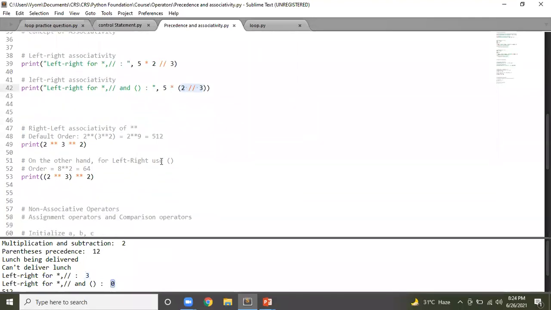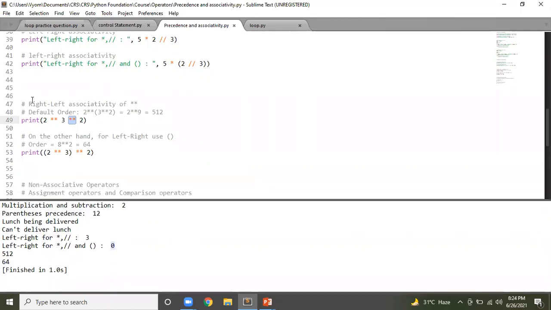Now there is an exception in this, and that exception is the exponent. In case of exponent, the associativity is from right side to left hand side. So first the right hand side part will get calculated, and then the left hand side part. So it becomes like this: 2's power 9, and you get an answer of 512. Whereas if it would have been from left to right side, your answer would have been this: 2's power 3 is what? 8. 8 power 2, 64. So you see the difference.